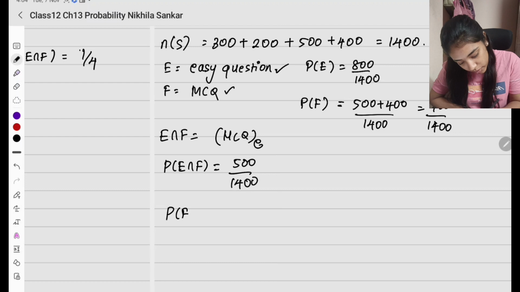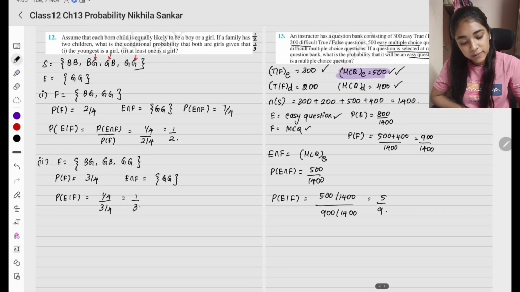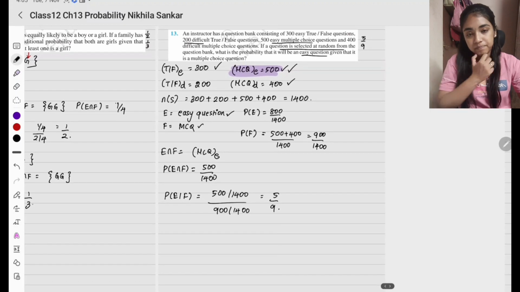Now we just have to put it in the simple formula. E given F is E intersection F, which is 500 by 1,400, divided by probability of F, which is going to be 900 divided by 1,400. So this is going to be 5 divided by 9. Understood? Please copy.